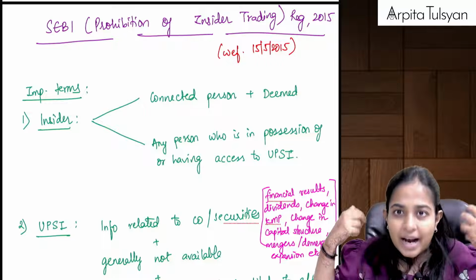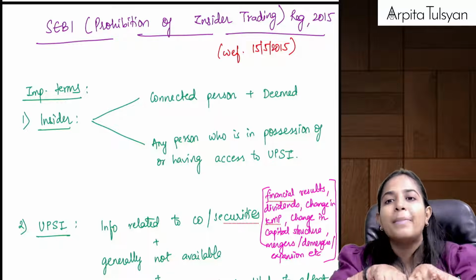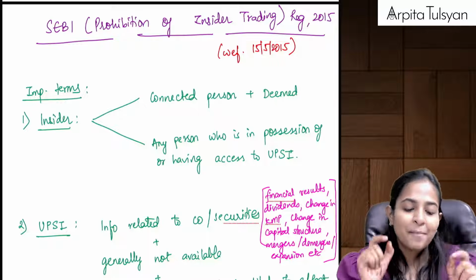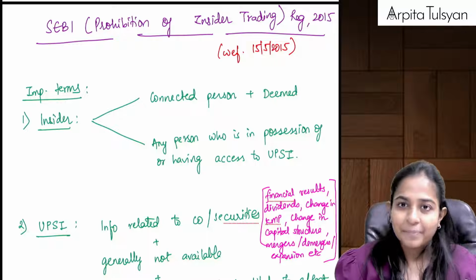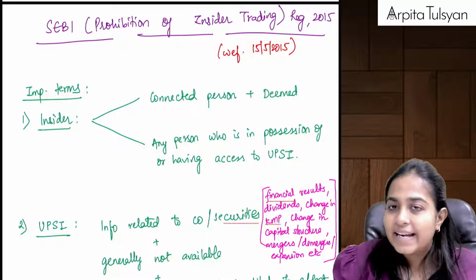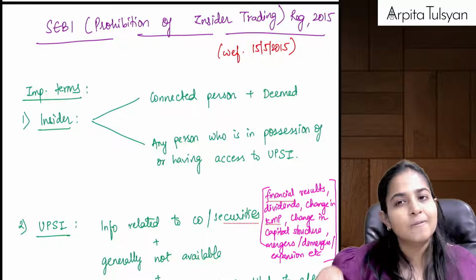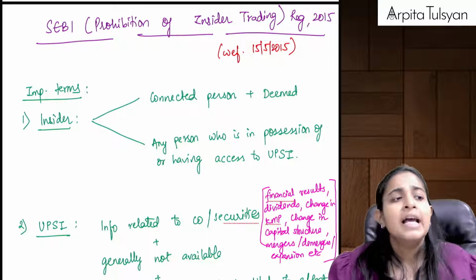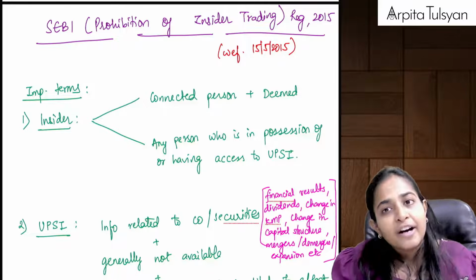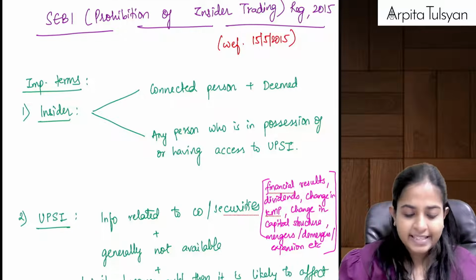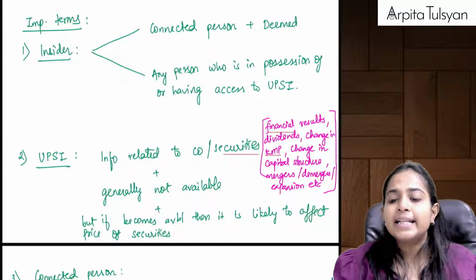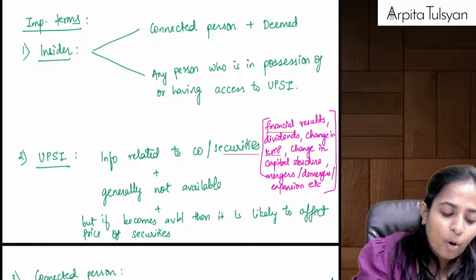Is SEBI allowing this or is SEBI prohibiting this? SEBI is prohibiting. That's why the name of the regulation is Prohibition of Insider Trading. Inside these regulations, SEBI is telling that this is prohibited. Now let's see what is prohibited, if some things are allowed, then subject to what conditions, etc. Before we proceed ahead into the regulation, let's try to understand a few important terms.